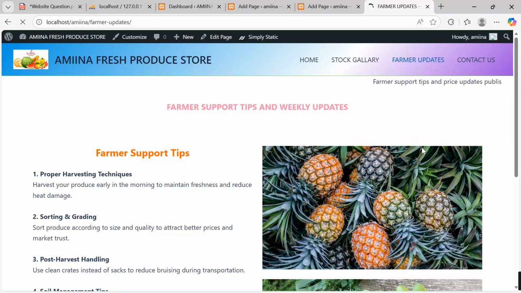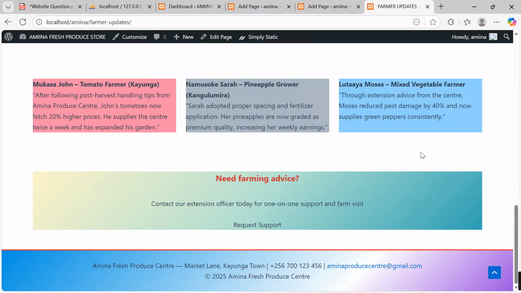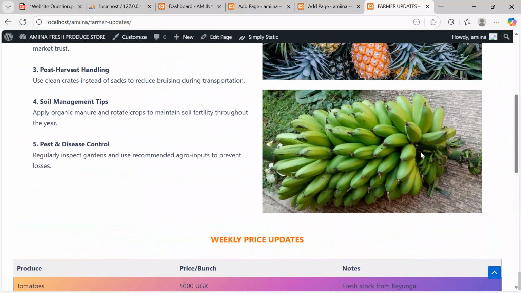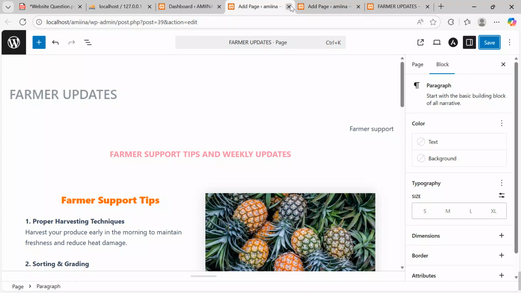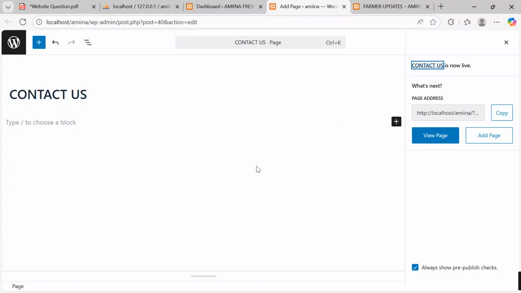Are we really taking things the way they are? Are we getting results? Is the site really eye-catching? If everything is in shape, then let's seal it down with a contact page. Then I'll get back here and then close this because we are done using it. Now we have one more page, which is the contact us page.